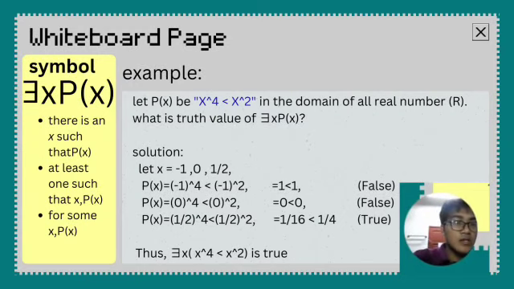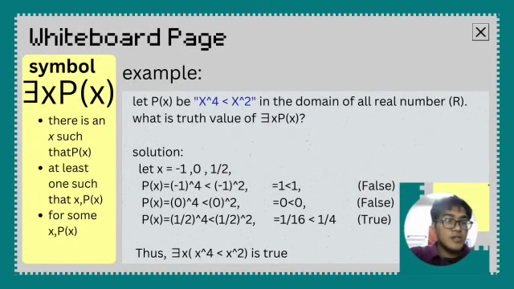Now we will look at the symbol representing the existential quantifier. The symbol is a capital letter E, sideways, as you can see in the slide.